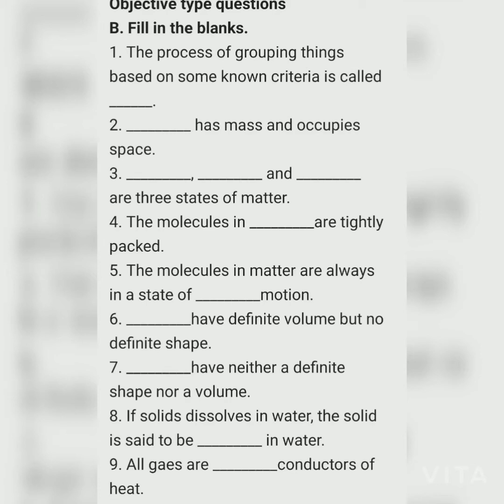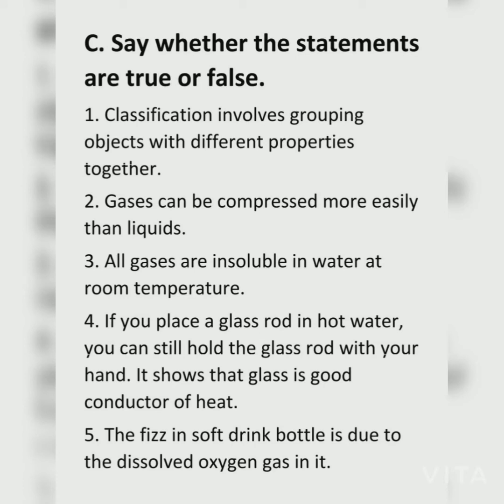Question number 8. If a solid dissolves in water, the solid is said to be dash in water. Answer soluble in water. Question number 9. All gases are dash conductors of heat. Answer bad conductors of heat. Question number 10. Turbid water is an example of a dash material. Answer translucent material.